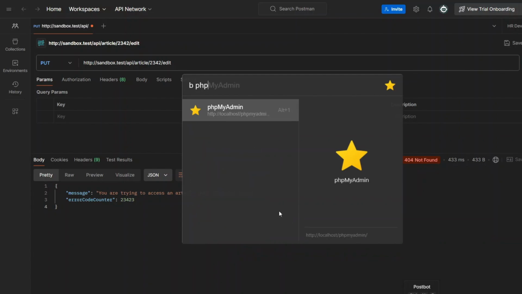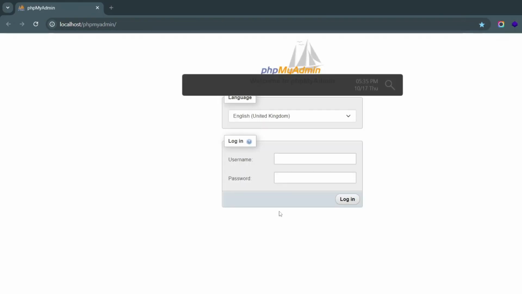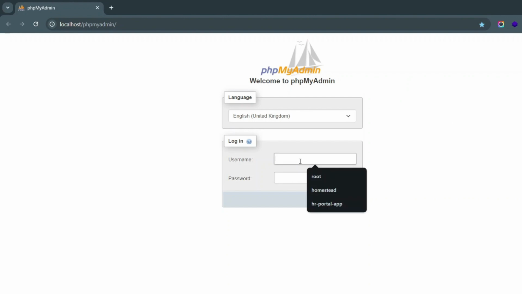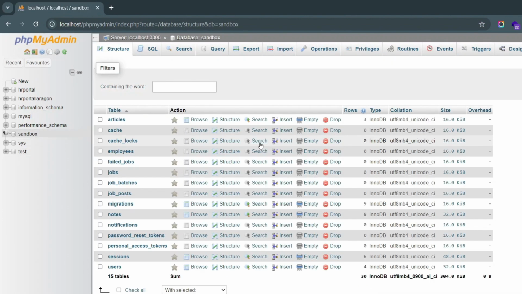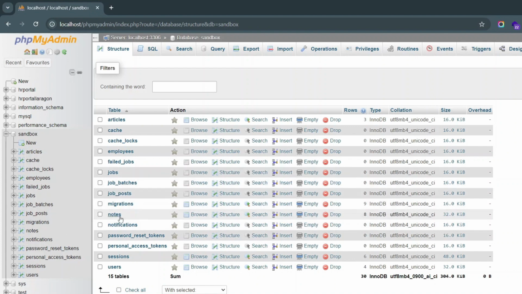I'm going to go to phpMyAdmin. Again, if you're wondering what this tool is, I've included a link in the description, and there's a video which will walk you through how to use this tool. It's really helpful. I'm going to come here, root. I'm going to hit login. And here's my sandbox database. And there is the notes table.